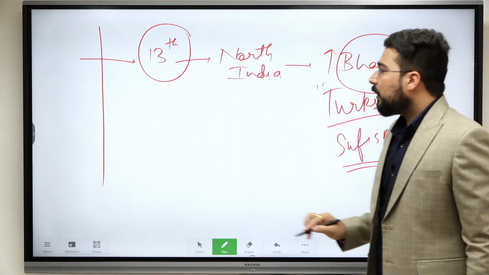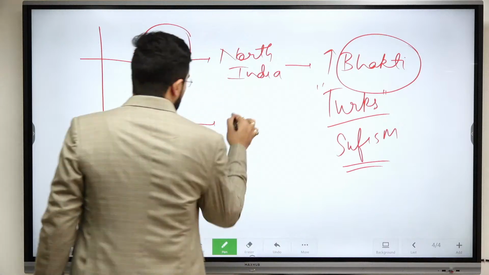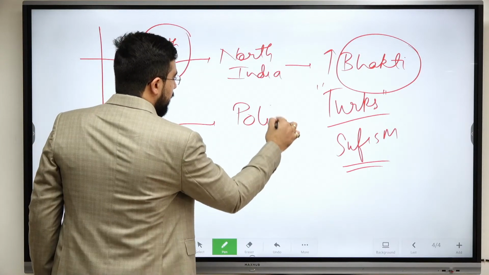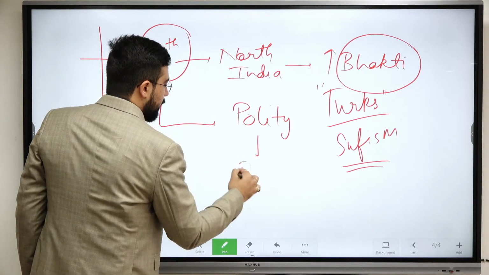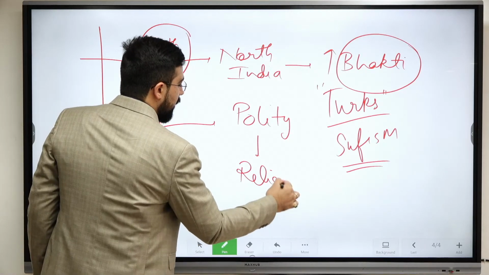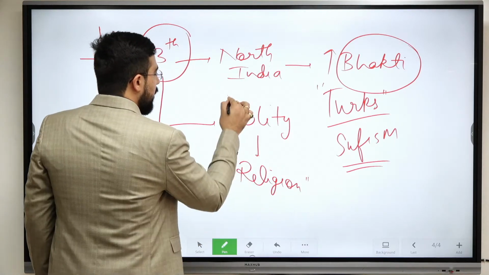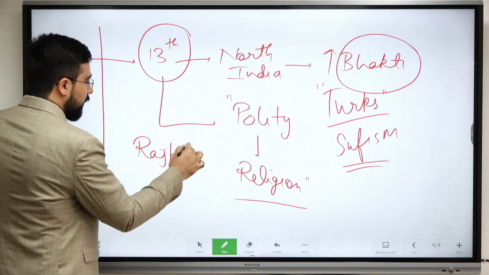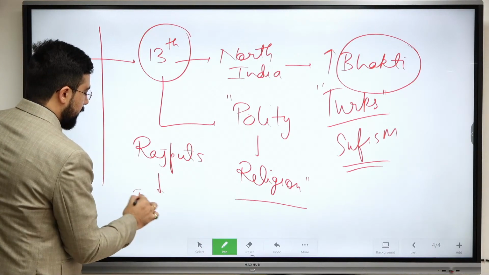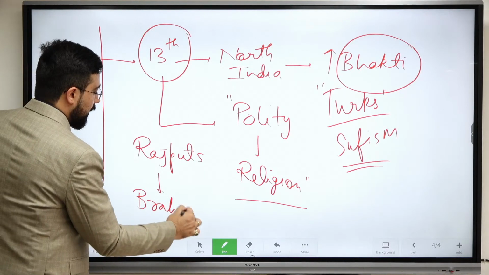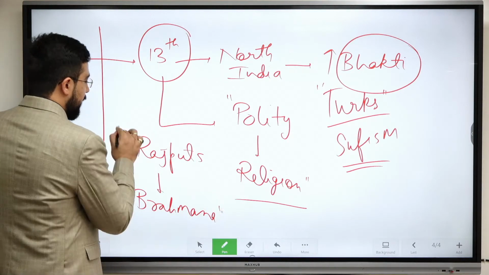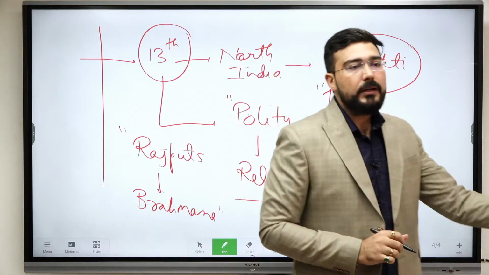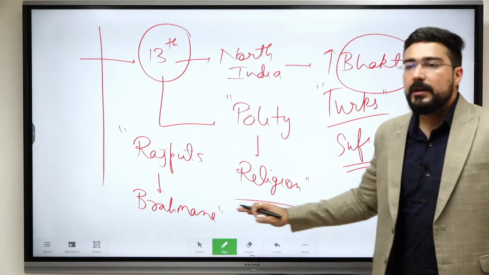But let us try to explore the relationship between polity and religion. So before them, we had Rajputs. That is one thing which I wanted to hear. So in North India, there was an alliance of Rajputs and Brahmanas.